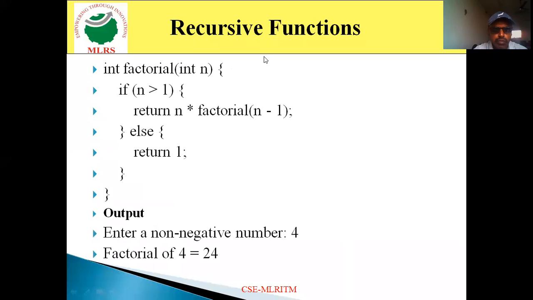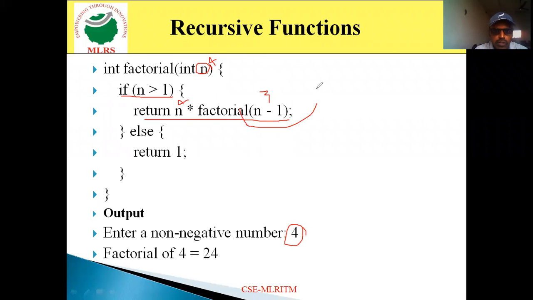Assume now the n value is 4. So here n value is 4. I provided the input value as 4. So n value is 4. If n greater than 1, that is 4 greater than 1, true. So return n into factorial of n minus 1. 4 into factorial of 4 minus 1. 4 minus 1 means 3.